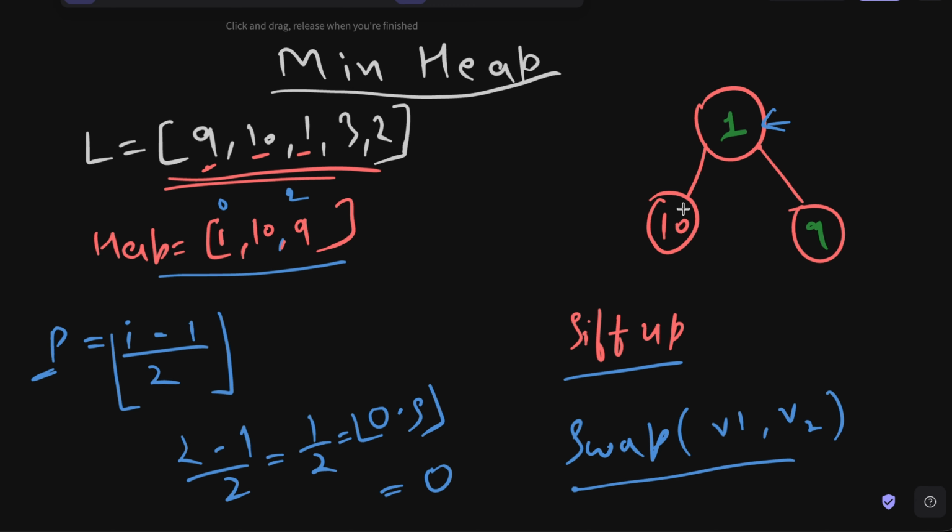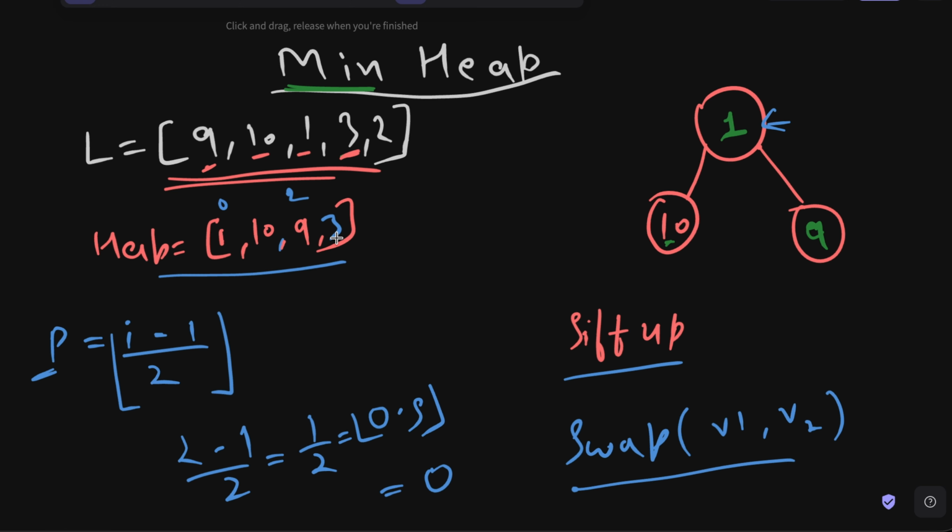Now 1 is less than 10 and 1 is less than 9. So it means we are again satisfying the min heap property that each node in the tree will have less than or equal value to the child nodes, not more than them. Now we will take the next element, that is 3, and we will insert it inside of the heap. So we will simply add it at the end. So 3 will come here, and now we will check, is it actually making sense?